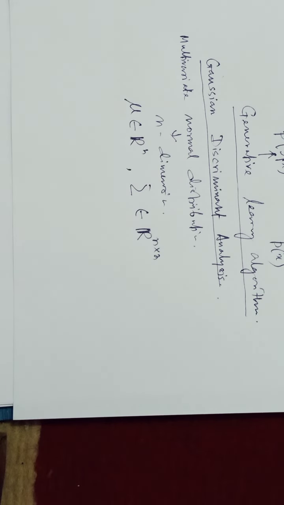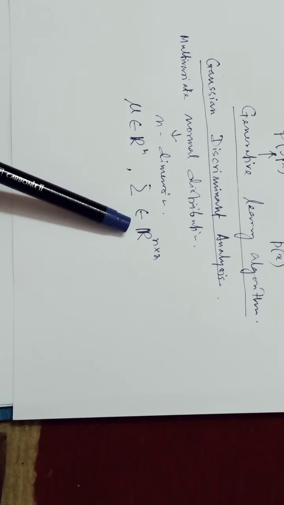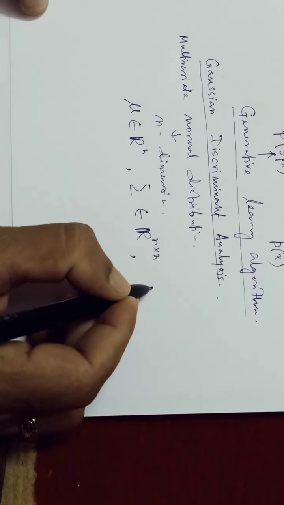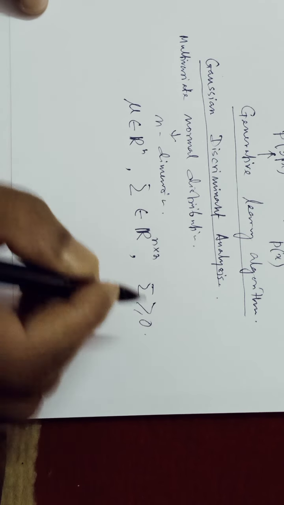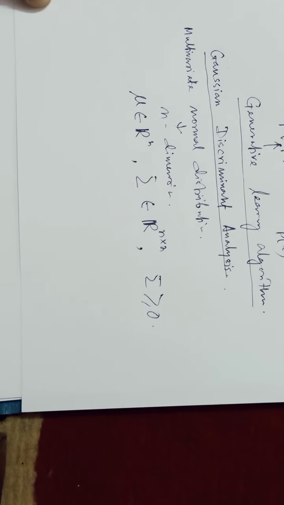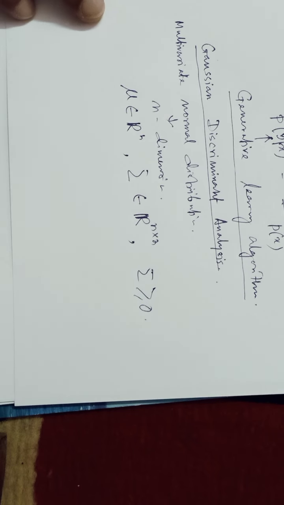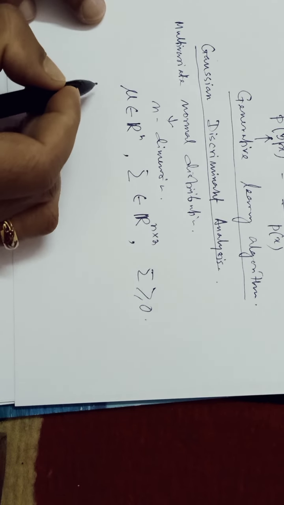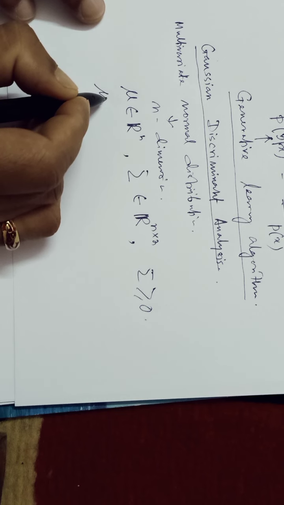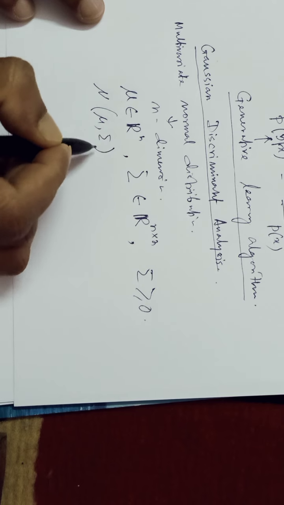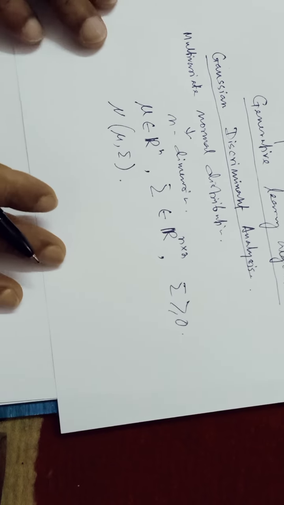Obviously, if we have to find the covariance between each of the elements, it will be a matrix of n cross n dimension, where the covariance is greater than or equal to 0, symmetric and positive semi-definite. It is denoted by N(mu, sigma).